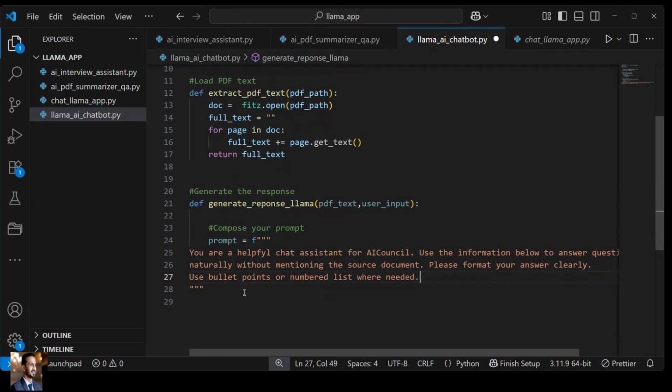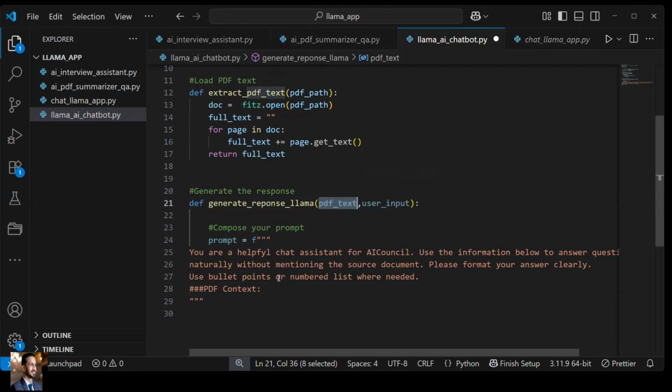After this, we have to give it a context. So how can you give it a context? Let's represent it over here as PDF context. Where is the context? The context is the PDF text.